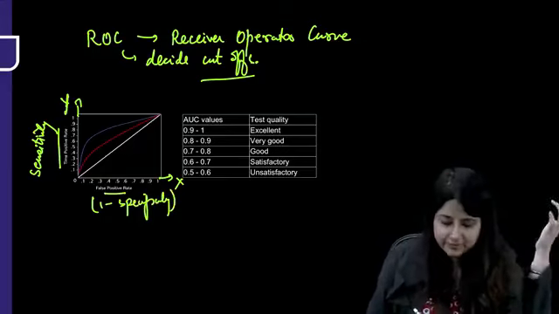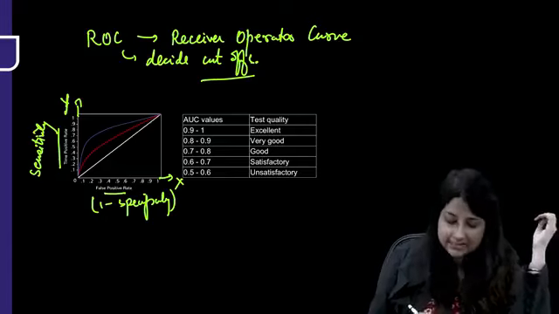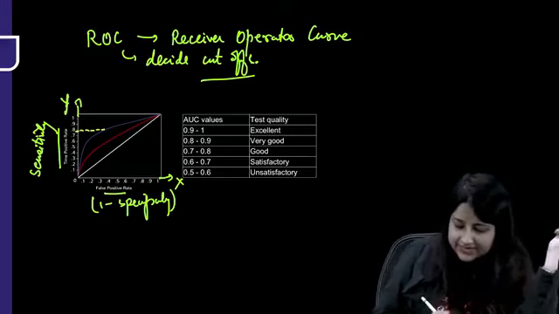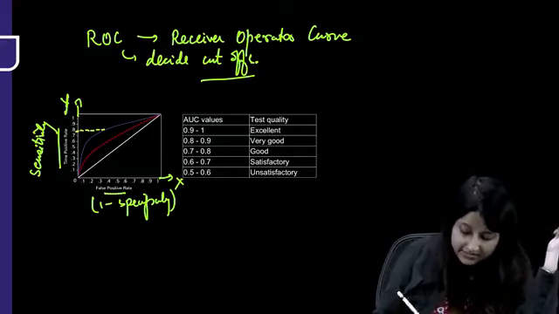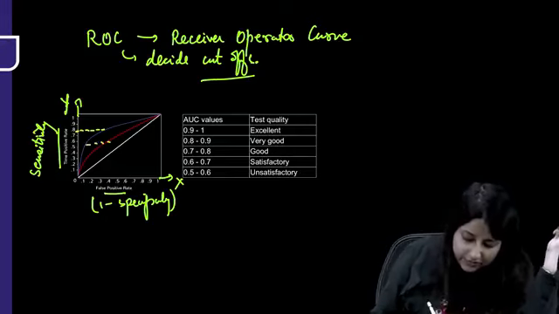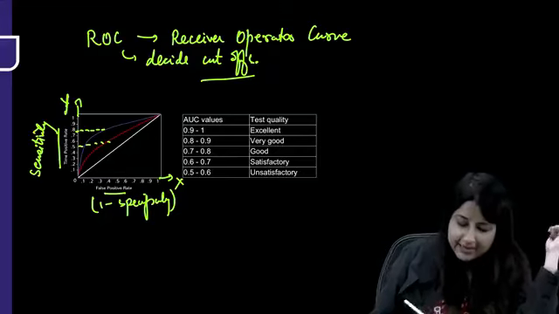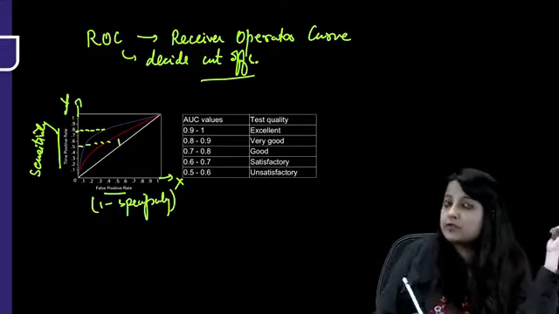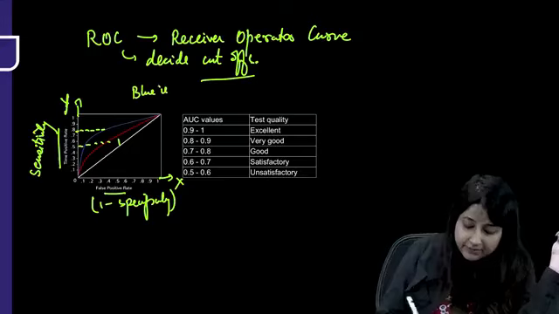So which test is better, the blue colored line or the red colored line? Obviously the blue colored line, because if you drop a perpendicular, look at the sensitivity that it's achieving, 0.8. And the red would achieve somewhere around 0.5. Plus, area under the curve for blue is much more than area under the curve for red. So blue is better.